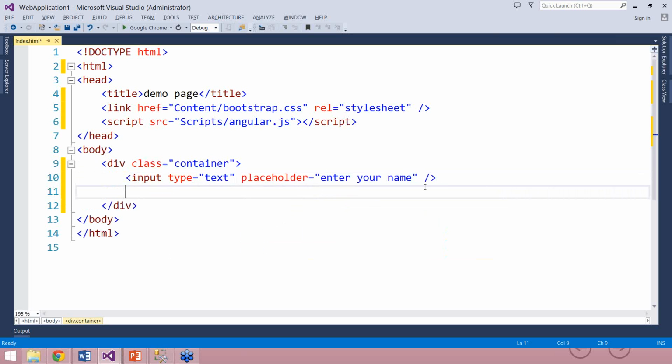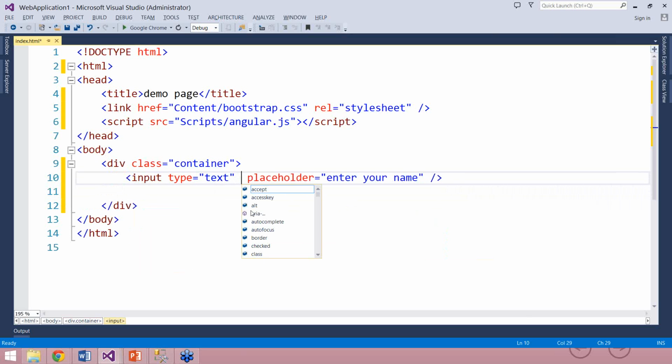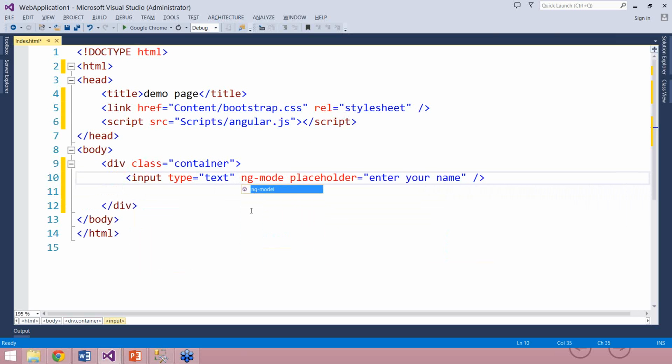Great. So here I have added the enter your name input. Next, let me give a variable name to this input box, ng-model equal to, let us say, name. Now what is ng-model? ng-model is a directive of AngularJS. I repeat, ng-model is a directive of AngularJS. What is a directive? I'll come to that later. It is what we use to create a variable, or to assign a name to an HTML element. So I'm saying that ng-model is name.